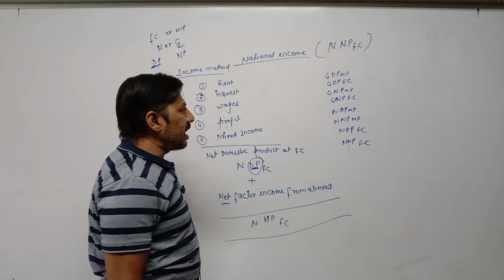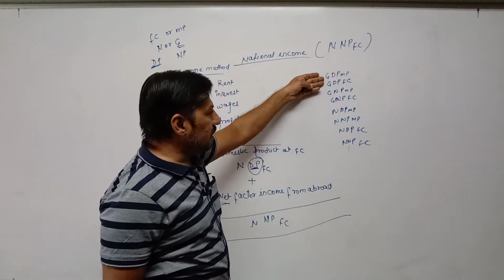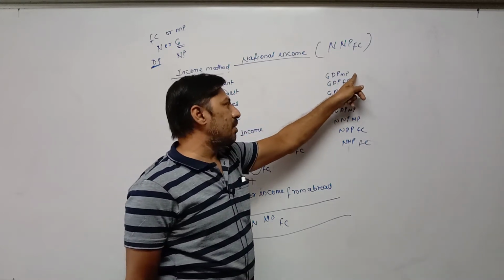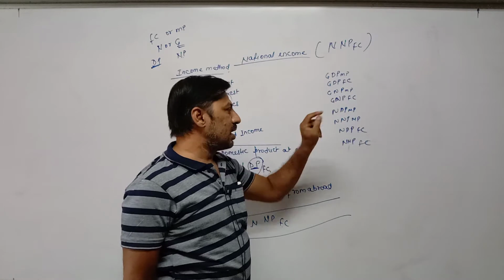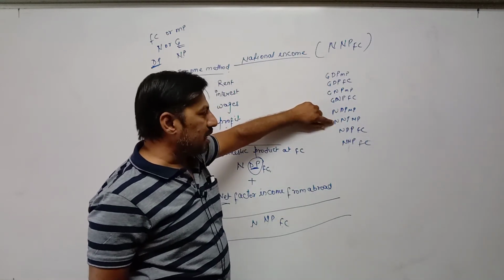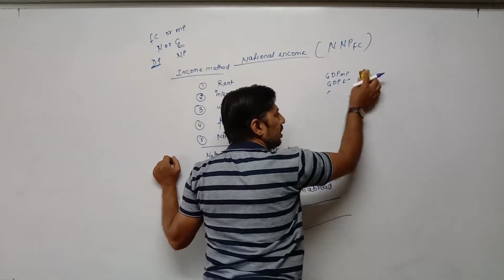But we can calculate national income at different levels. That's why different terms are used. GDP, GNP: two types of cost are there, market price and factor cost. Same for NDP: market price, factor cost. NNP market price, NNP factor cost. So we can calculate national income at different levels.